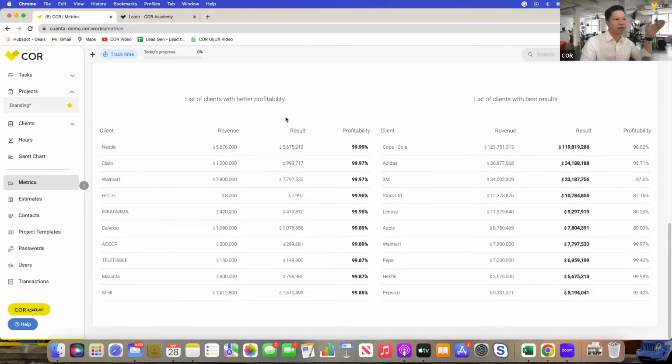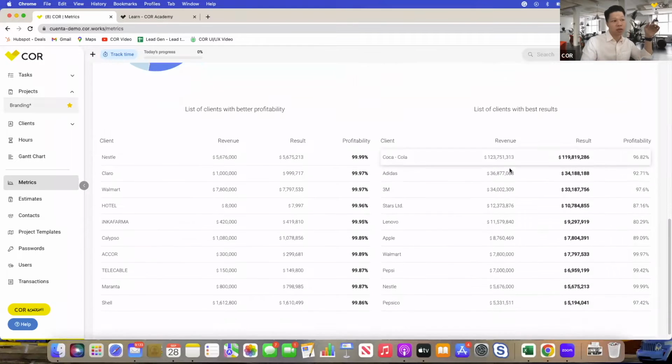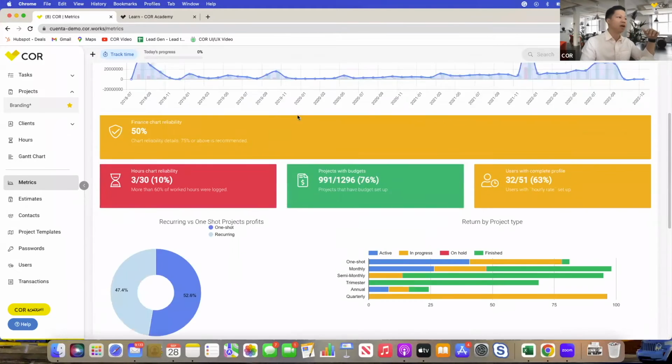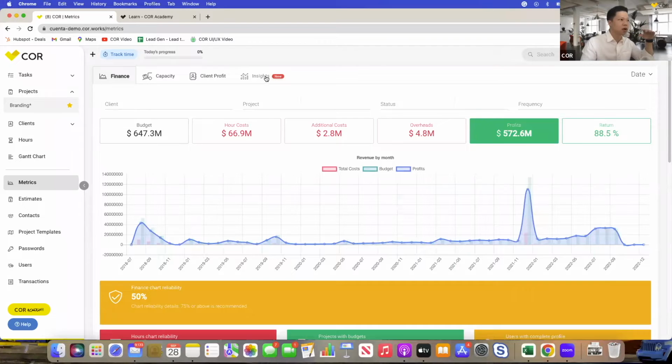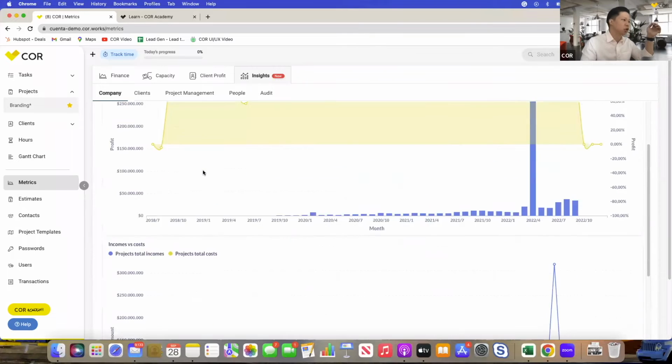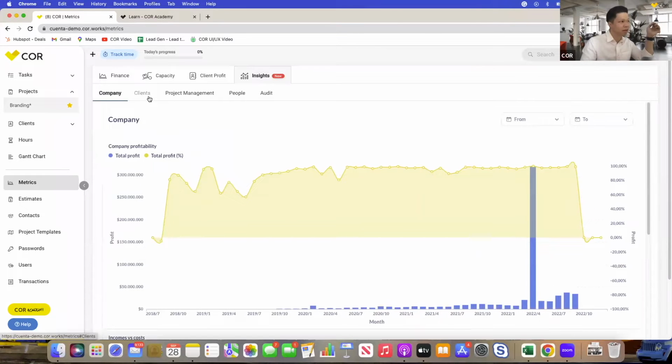List of clients with better profitability, and of course the list of clients with best results. At a glance, you can take a look at which clients are actually better for you, what type of clients those are, and how you replicate them, right? But what's interesting about COR is that if you want to dig deeper, you can look into data by company, and it'll show you the income versus cost and the company's profitability.